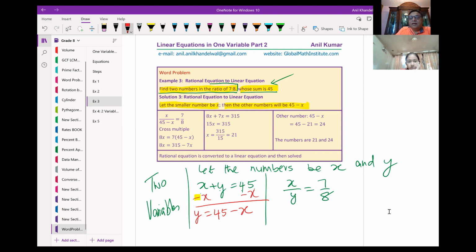Now, x over y is the ratio of the two numbers. I could write this as x over, what is y for me? 45 minus x equals to 7 over 8. Does it make sense to you? So let's go back to the solution. This is what you have to do, thinking. This is how you define the variable and write the equation.